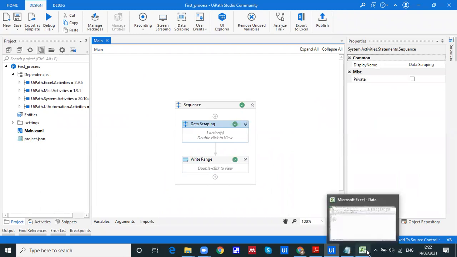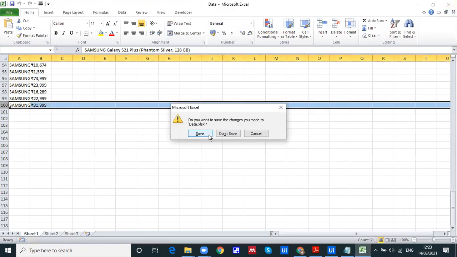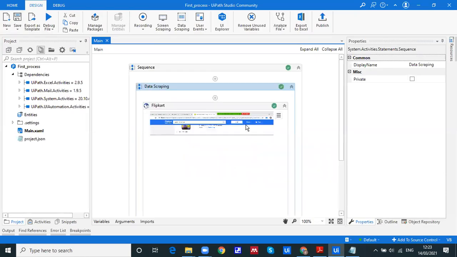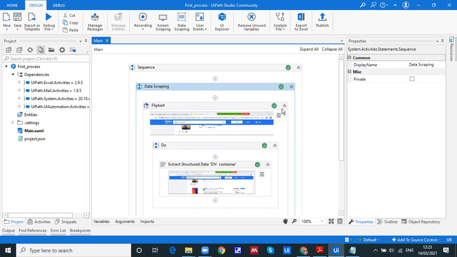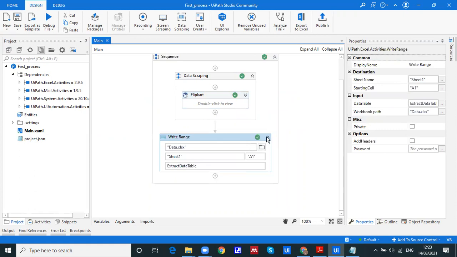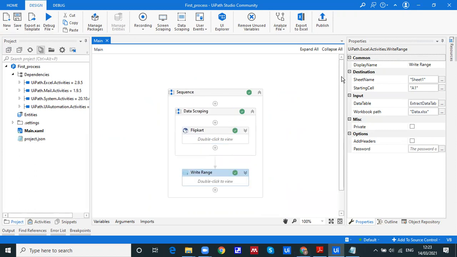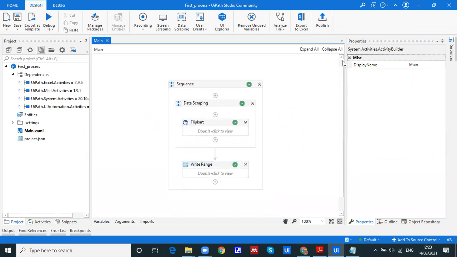Have you understood what we did? This simple task of data scraping from a website, and we understood the properties of each activity, the importance of each property. We also learned a little bit about the selector. Then we also understood the difference between the normal write range, Excel write range, and workbook write range. So this is the simple task we have done.